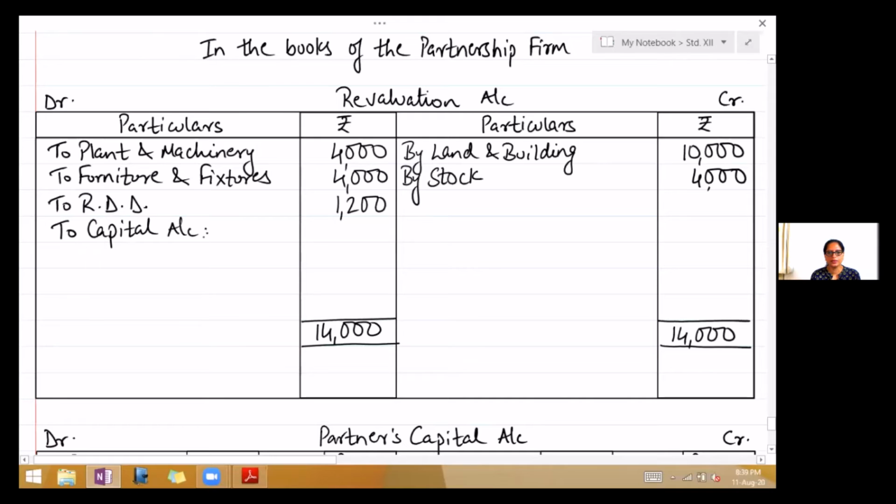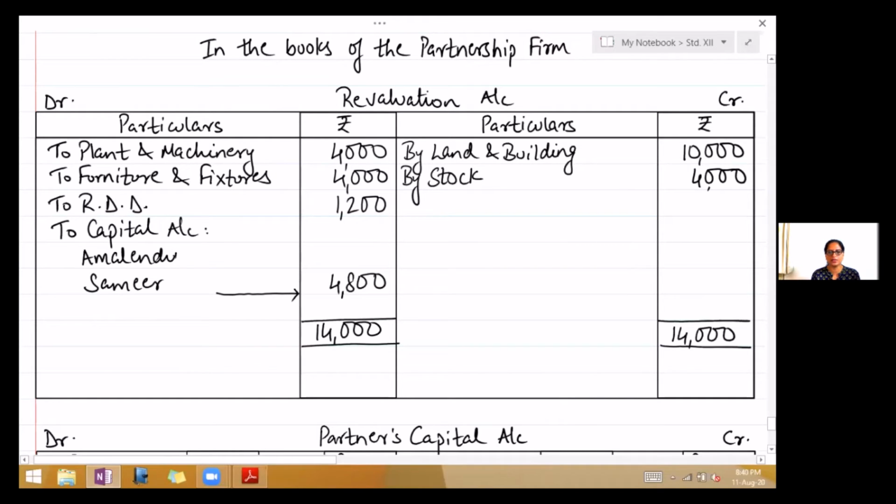Below that, now this profit will be given only to the old partners. The new partner does not come here. So Amalendu and Samir. Now first you will find out the total profit. So total profit is 4,800. They have given us ratio 3:2.